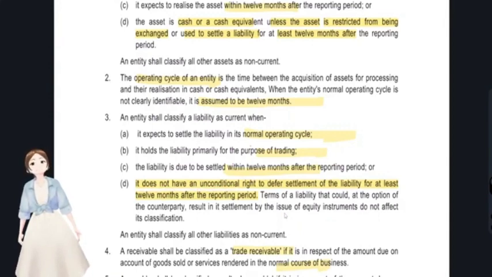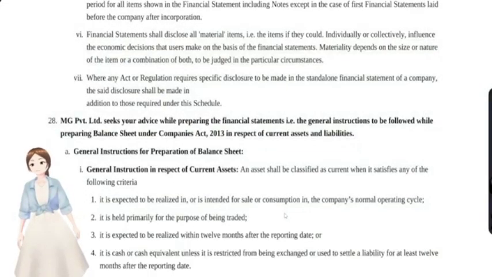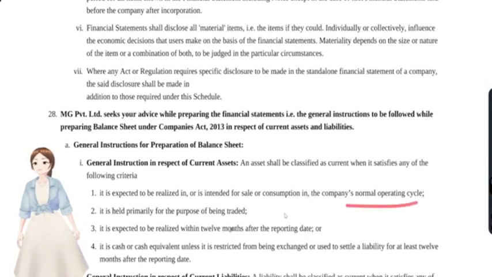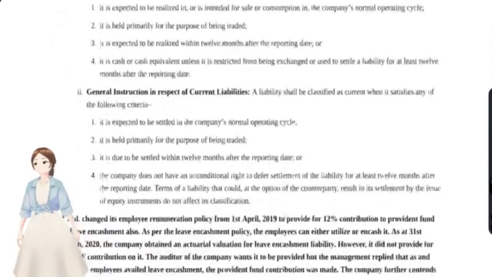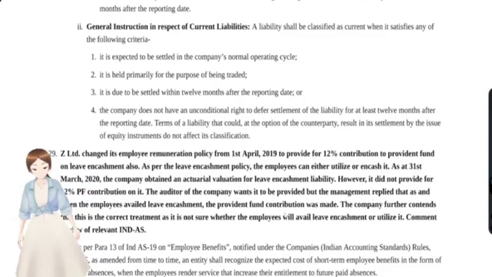If the company wishes to settle that liability within the current accounting year, it should be able to settle. There should not be a right of somebody else on that liability that we are holding, saying that you should not settle that, you have to defer that settlement to next year. There should not be any unconditional right with regards to settlement of that liability. And these 4 points were the general instructions in preparation of balance sheet with regards to current assets and current liabilities: normal operating cycle, being traded, 12 months, and there should not be any kind of restrictions thereon. And now we'll see our next question, that's question number 29.